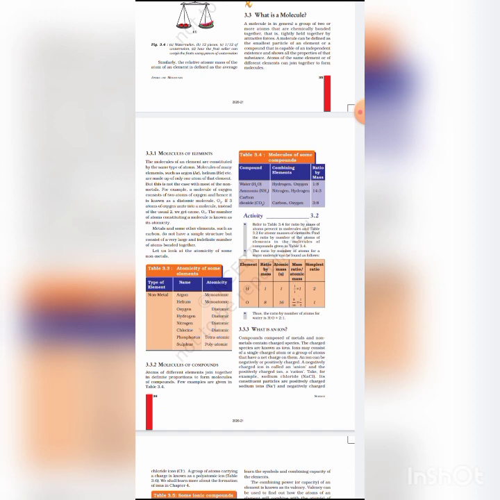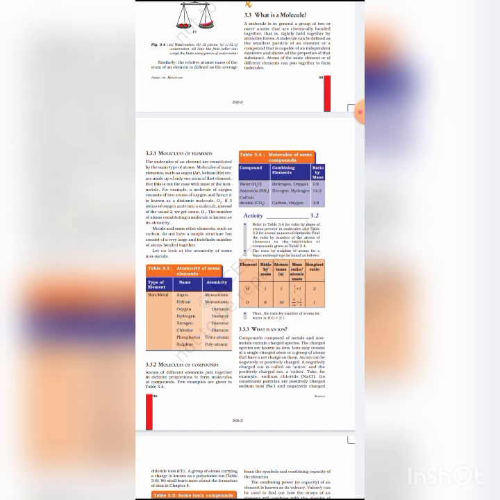But here P4 means 4 atoms, so we can say 4 into 6.022 into 10 to the power 23 atoms of phosphorus. Clear? So students, 1 mole means the amount of substance which contains the same number of particles as the number of carbon atoms present in 12 grams of the C-12 isotope of carbon. Clear?